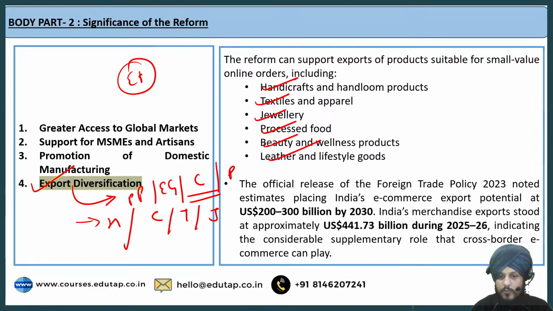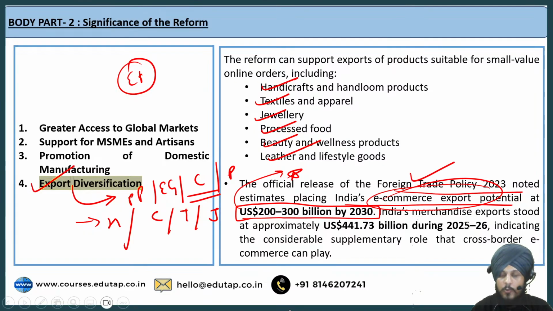And if I show you some data, the official release of Foreign Trade Policy 2023 noted estimates placing India's e-commerce export potential at US$ 200 to 300 billion by 2030. So this is the data that you can remember with respect to this topic, right? Which is nothing but India's e-commerce export potential, as mentioned in the Foreign Trade Policy 2023.